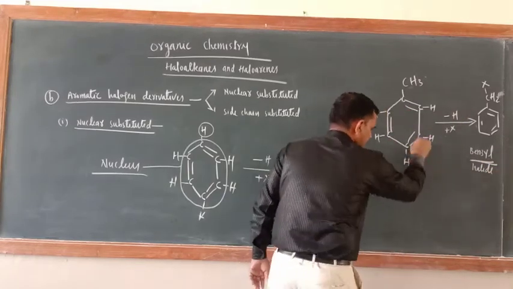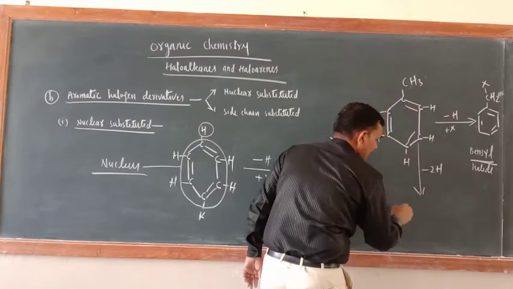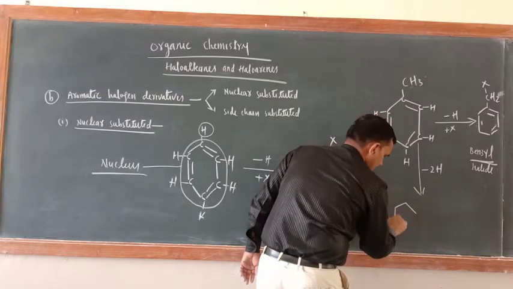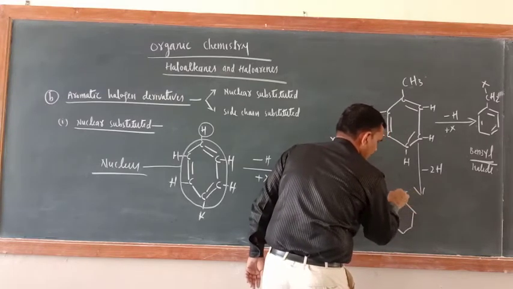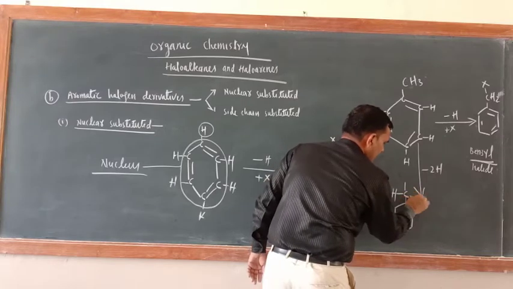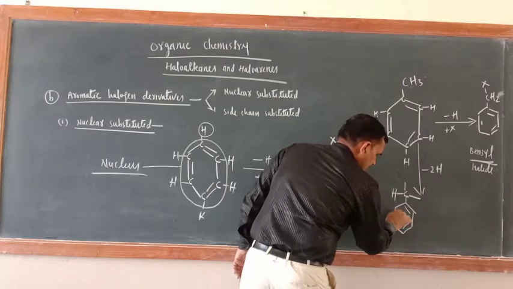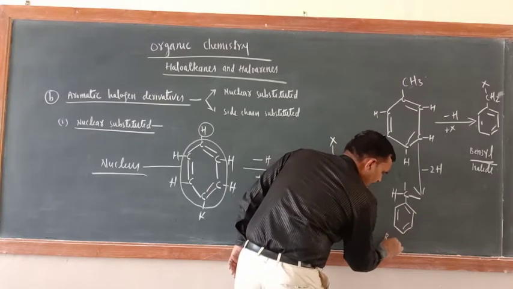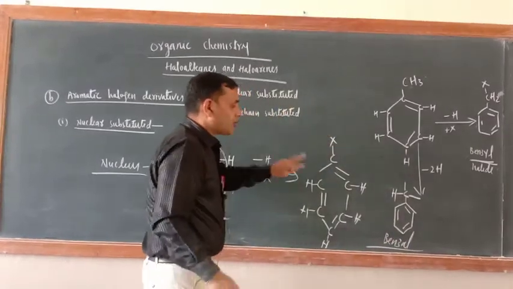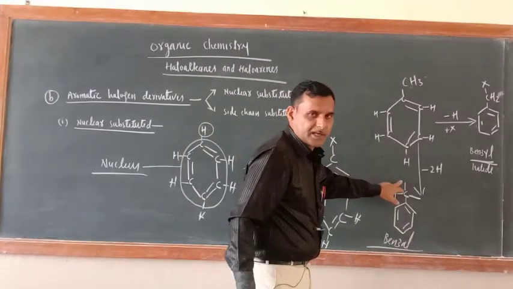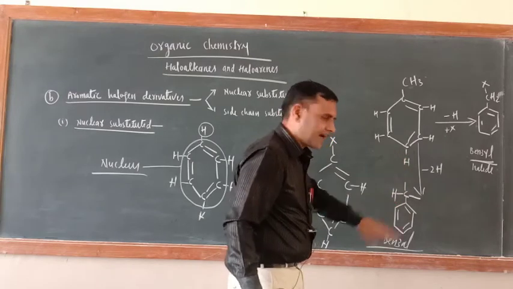Now suppose you have replaced two hydrogen from the side chain only. So this one, this and this. Two hydrogen you have replaced, so just see here, 2 valency is free. What is the name of this group? Benzal group. Now you can put 2 halogen atoms here. So that would be the benzal halide.